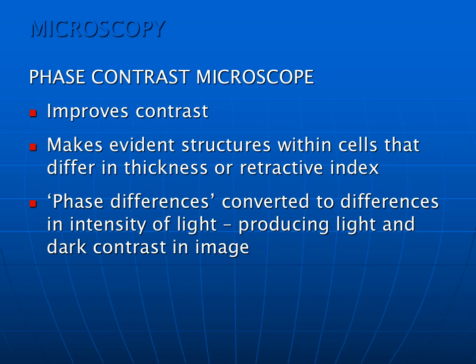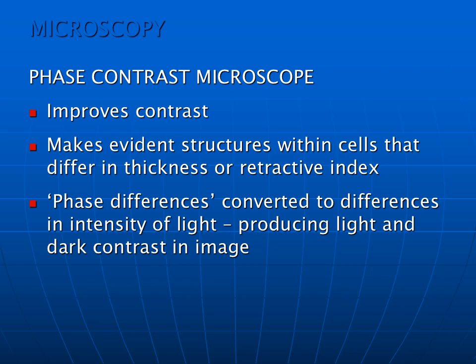After the light microscope, the next microscope is the phase contrast microscope. In this phase contrast microscope there is improved contrast. You have various structures within the cell, and these structures have different thickness or refractive index. Such internal structures are identified by the phase contrast microscope.